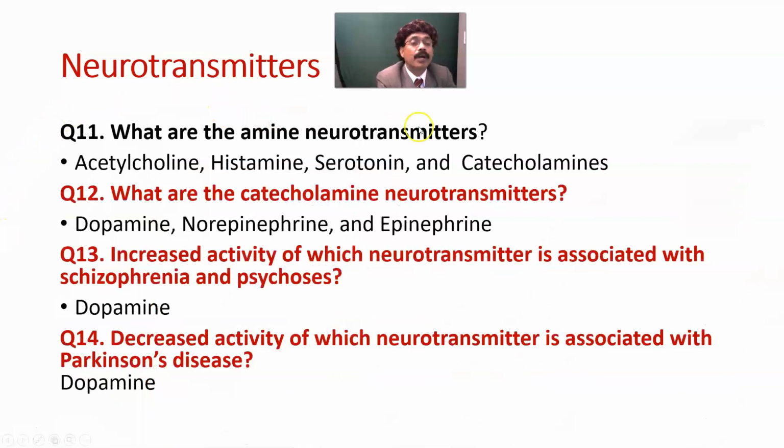What are the amine neurotransmitters? These are acetylcholine, histamine, serotonin, and the catecholamines. What are the catecholamine neurotransmitters? Dopamine, norepinephrine, and epinephrine, also called noradrenaline and adrenaline. Increased activity of which neurotransmitter is associated with schizophrenia and psychosis? That is dopamine. Decreased activity of which neurotransmitter is associated with Parkinson's disease? That is also dopamine.